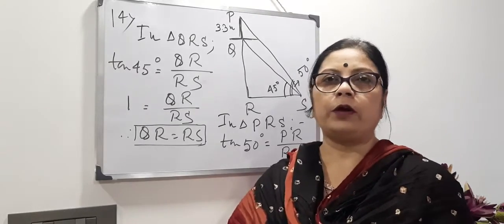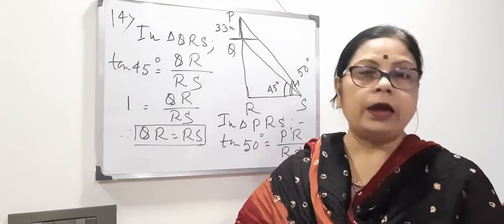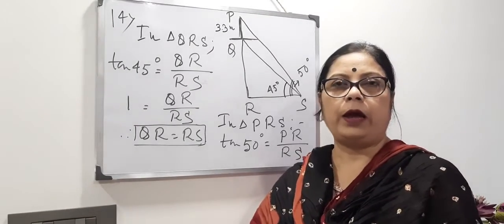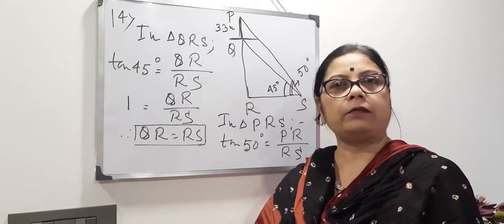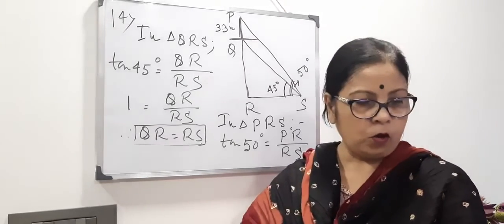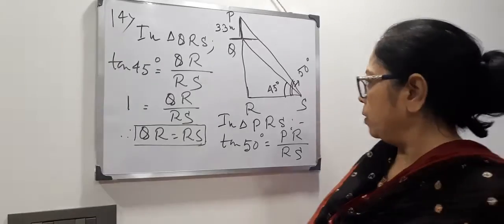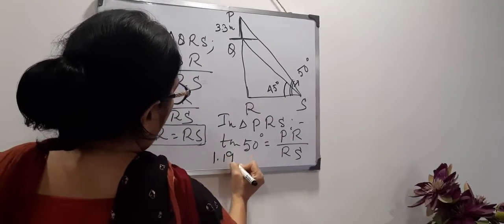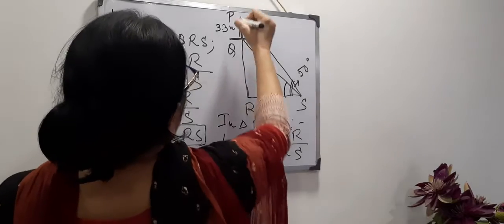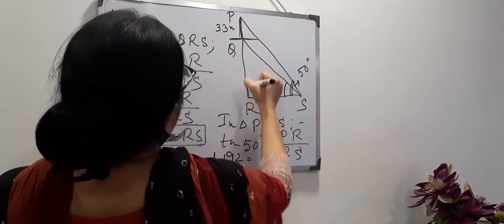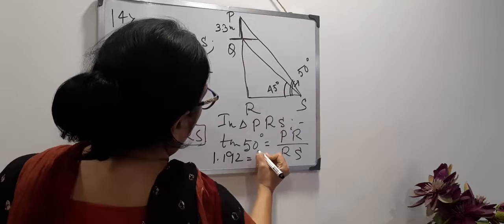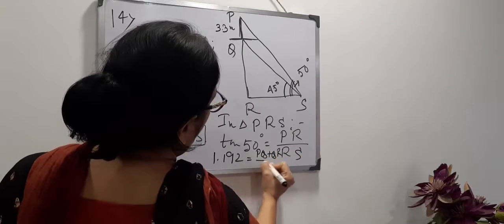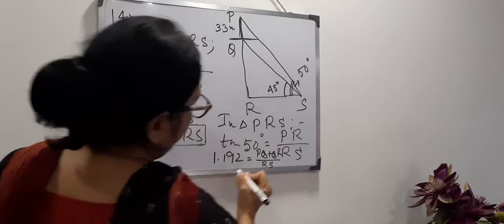That's why in the book the value is given, tan 50 degree is 1.192. So you will put here 1.192 equals PR by RS. PR means PQ plus QR.